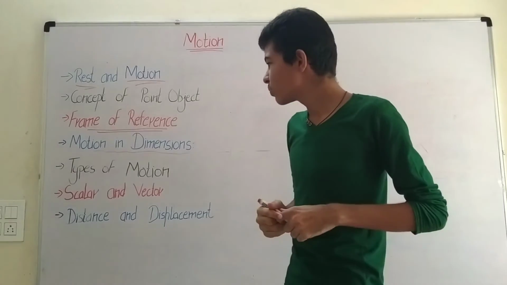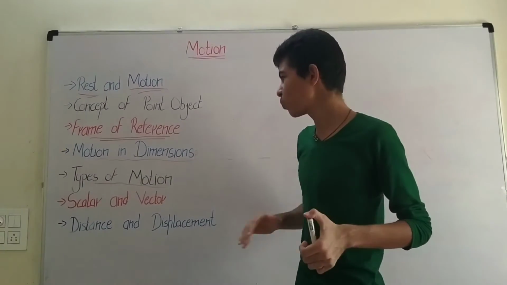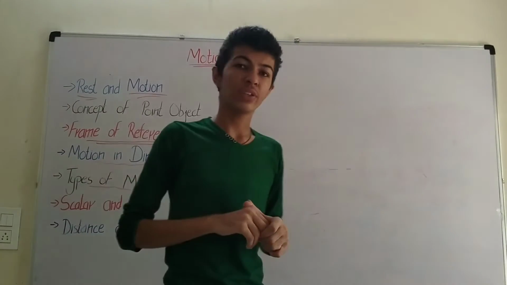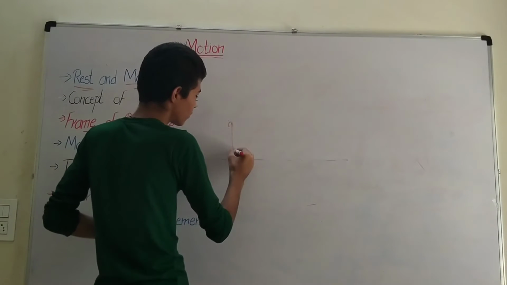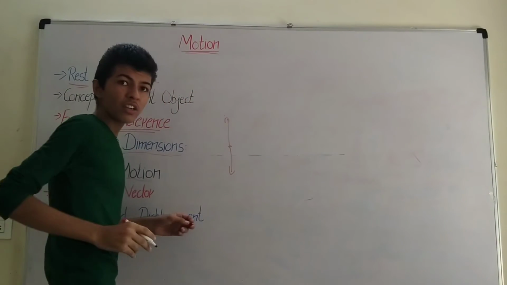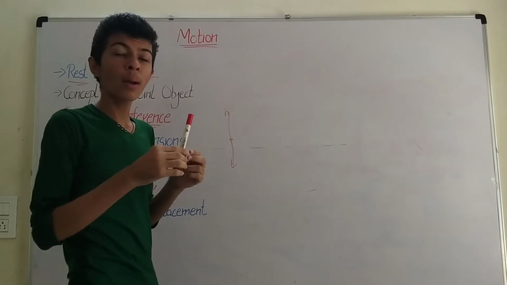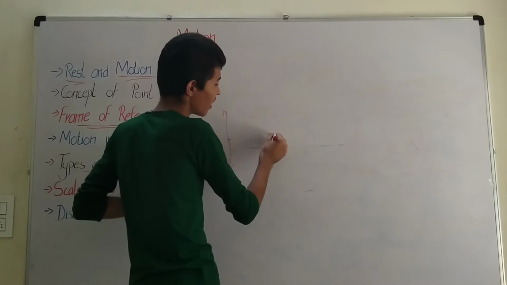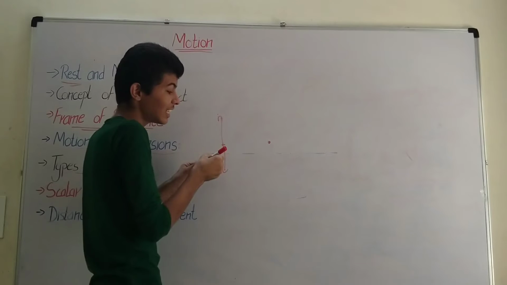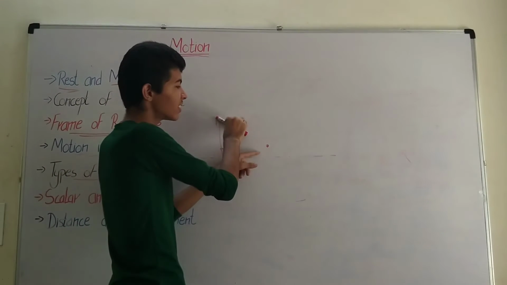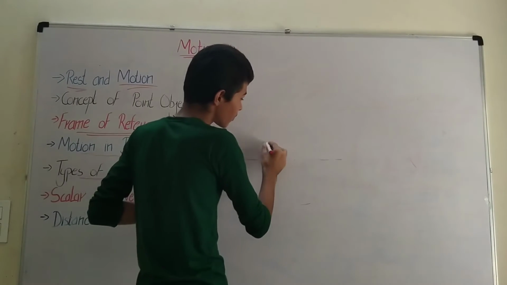So now let's move to the types of motion. What are the different types of motion other than the motion in dimensions? A body could move in a straight line, or it has its head locked on a point. That means if you are taking this as a point and you are spinning it, and its head is locked at the center, it would always point towards the center. This could be another type of motion.